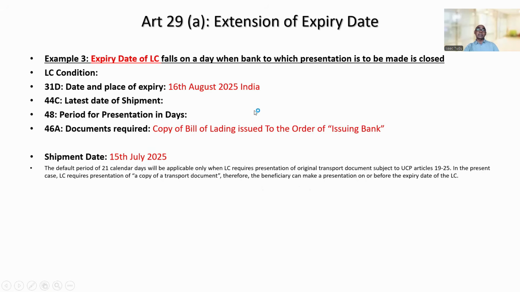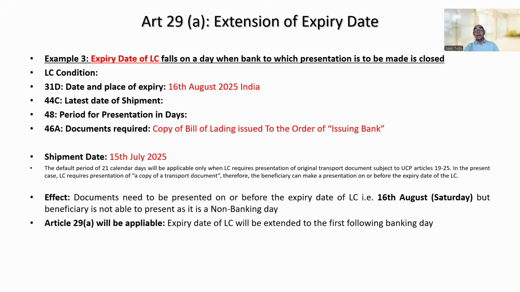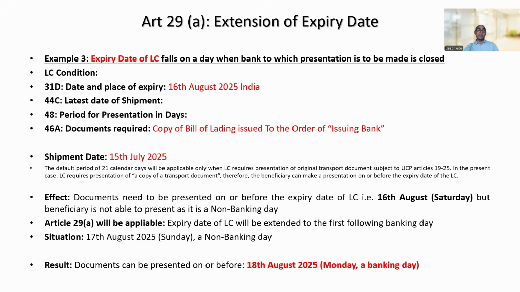So expiry date of the LC is 16th August, okay? But 16th August is Saturday, a non-banking day, and the beneficiary is not able to present. Then what will happen? Again, Article 29A will be applicable, meaning LC expiry date will be extended to the first following banking day. And in this example also, documents can be presented on or before 18th August 2025, that is Monday, a banking day, right?